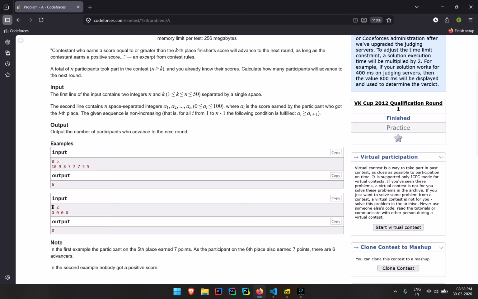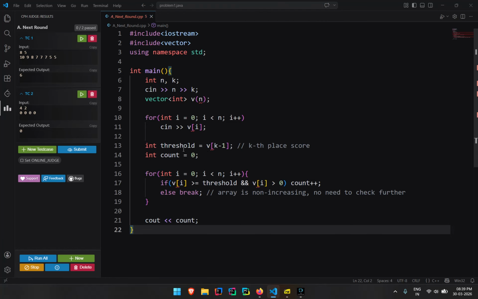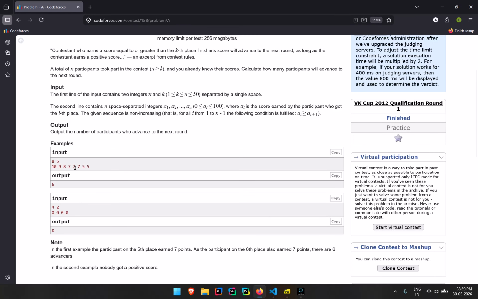Here too, I'll go to the second index and check whether it is greater than or equal to. So here's what I'm doing: I'm setting threshold equals the value at k minus 1. So what is the value at k minus 1? 5 minus 1 here. So this is my threshold, right?